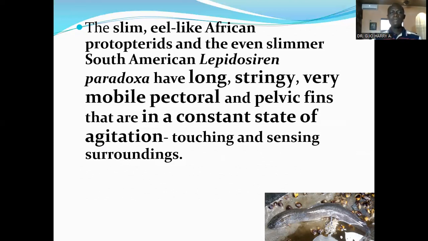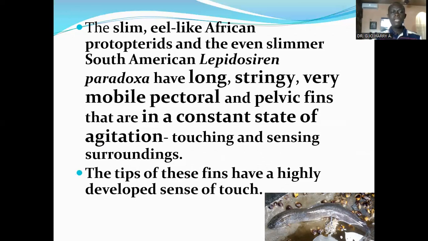So their pelvic and pectoral fins are used as tactile organs, sensory organs. The tips of these fins have a highly developed sense of touch.